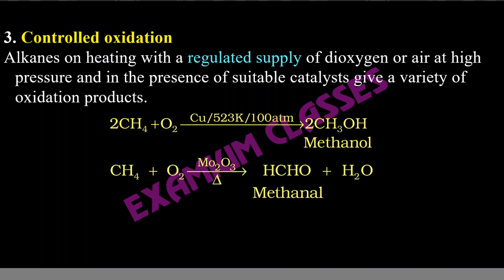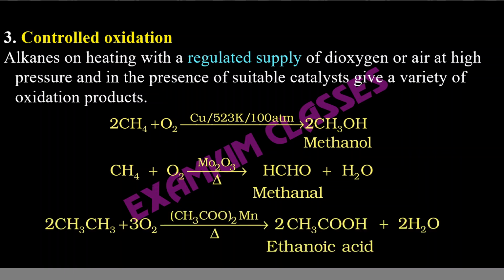Second one. Here it was a 2:1 ratio. Now it is a 1:1 ratio. In presence of molybdenum oxide, heated, we get formaldehyde. So a different compound. Remember, we are using the same reactants, methane and oxygen, but in different proportions.